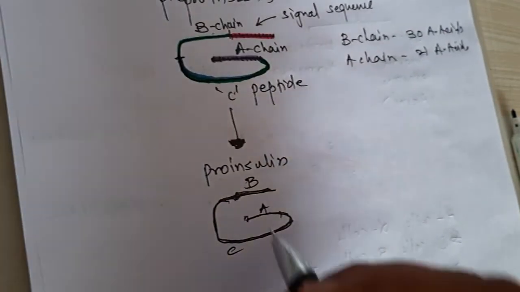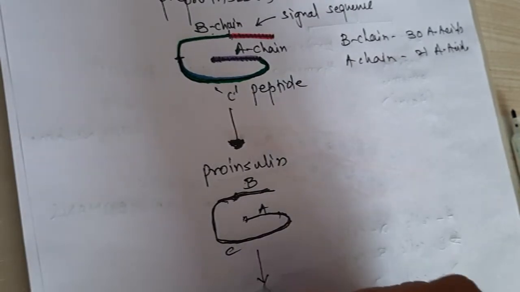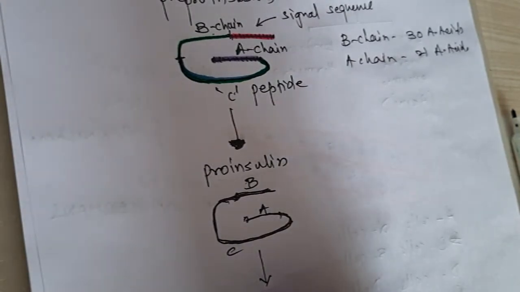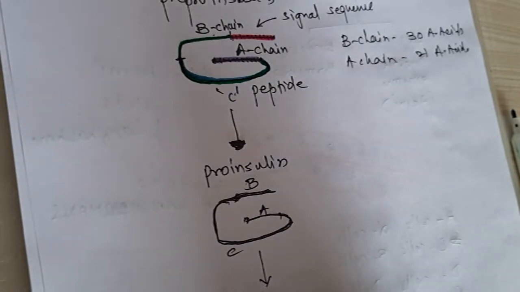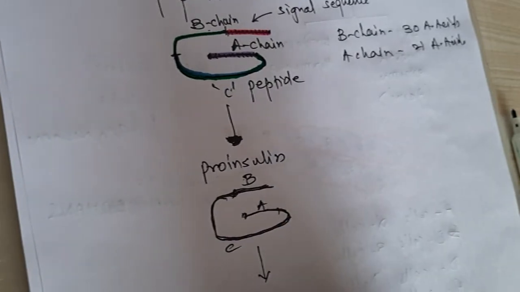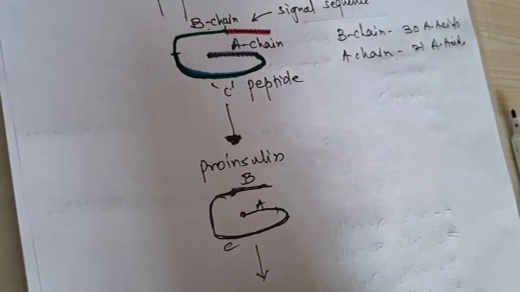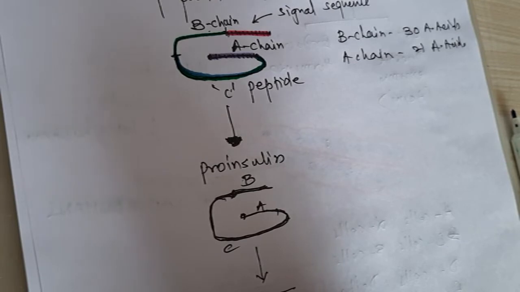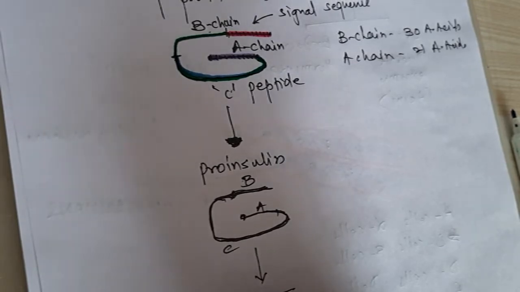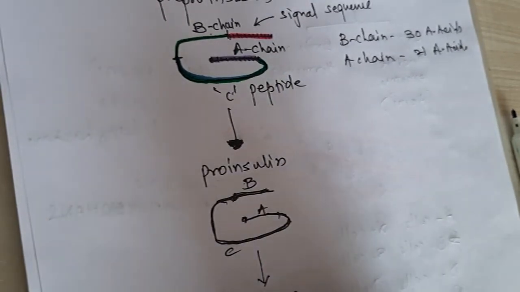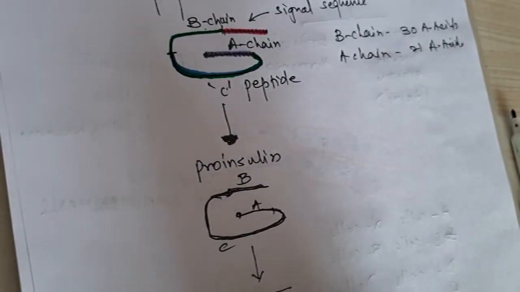Then when the active form of insulin is formed, some modifications take place. A disulfide linkage is formed between the two A and B chains, and also one intra-chain disulfide linkage is formed, and the C peptide is cleaved.